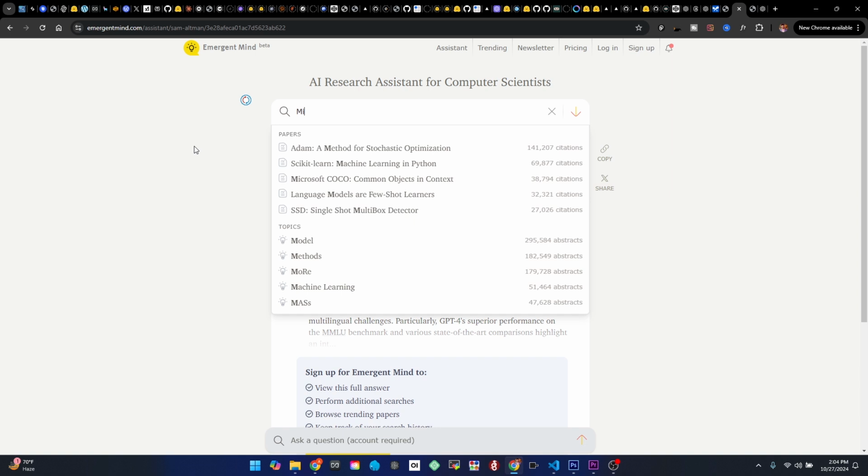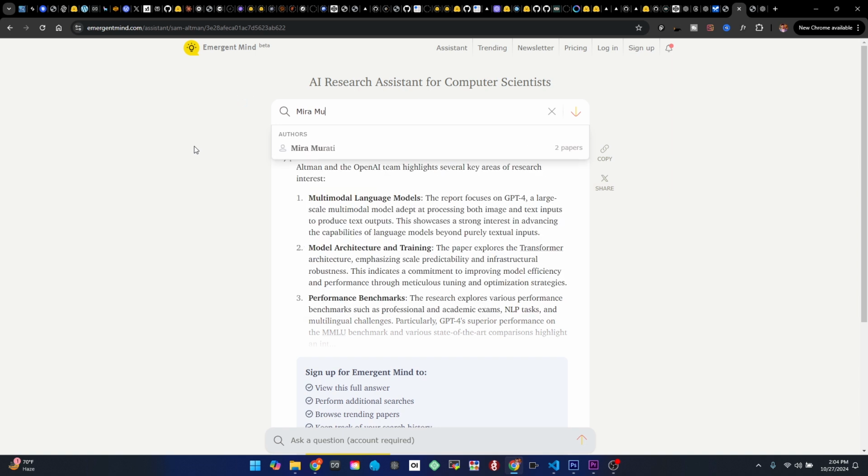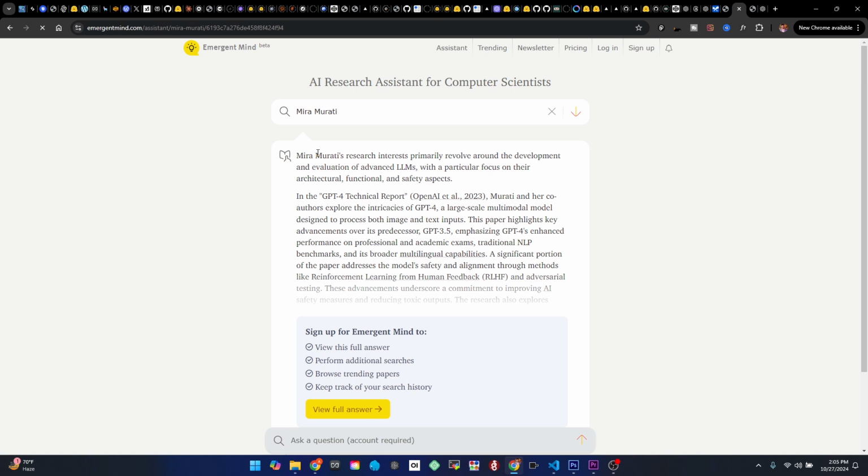Let's try some other person, which is Mira Murati. For those people who don't know who Mira Murati is, Mira is the CTO of OpenAI, Chief Technology Officer. Mira Murati's research interests primarily revolve around the development and evaluation of advanced LLMs, with a particular focus on their architectural, functional, and safety aspects, as in the GPT-4 Technical Report 2023.